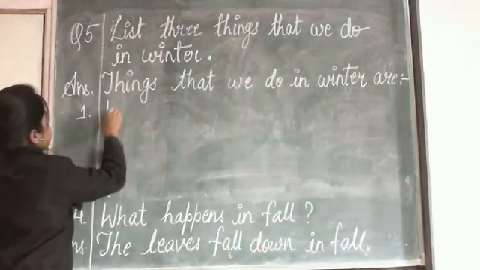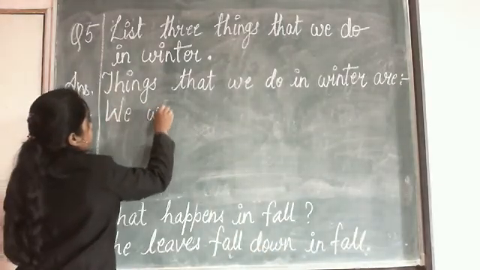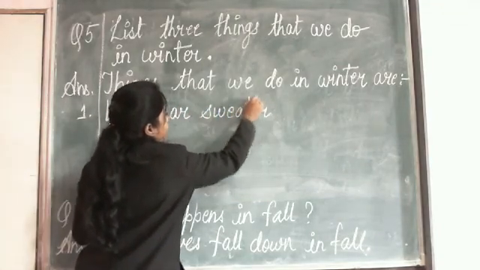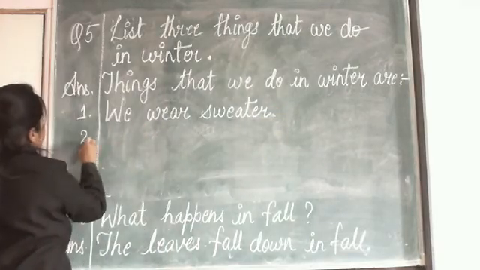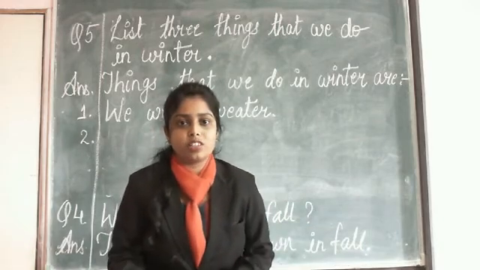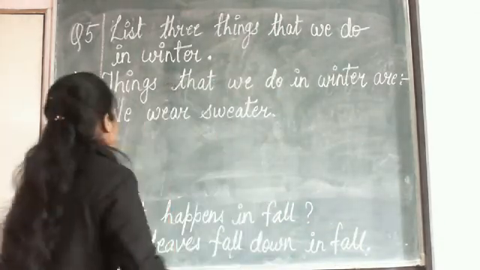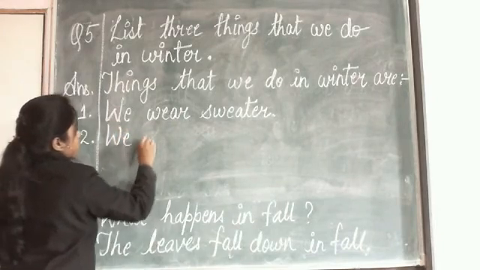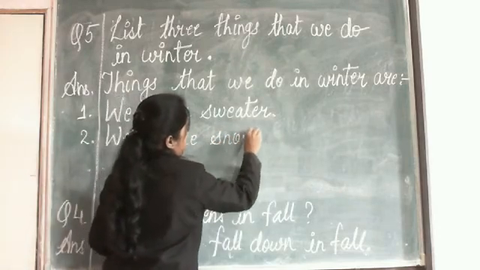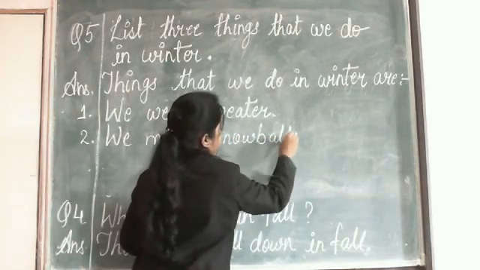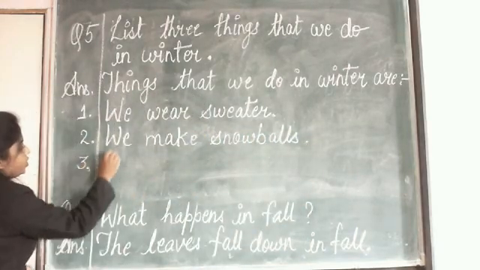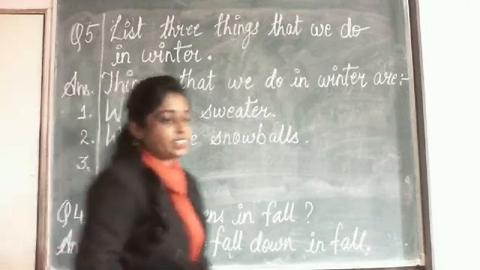So we wear sweater. And gloves also you can write. Number 2. In the places where snow falls, people make snowballs. So we can write the same here also. We make snowballs. And third thing is we skate and ski.